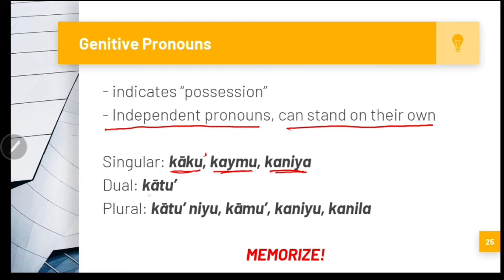Dual form, kātu. Plural form, kātu niyu, kāmu, kaniyu, and kanila. Try to memorize these 8 genitive pronouns. Kāku, kaymu, kaniya. Kātu, kātu niyu, kāmu, kaniyu, and kanila.